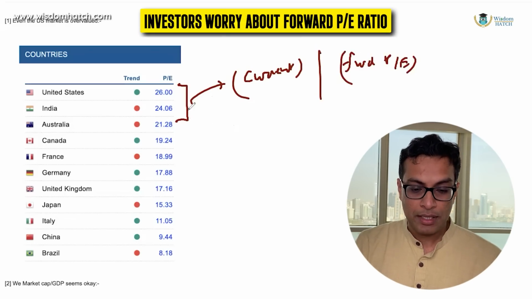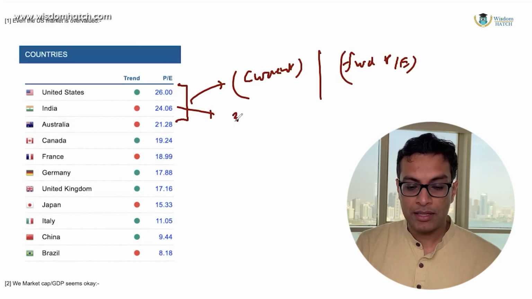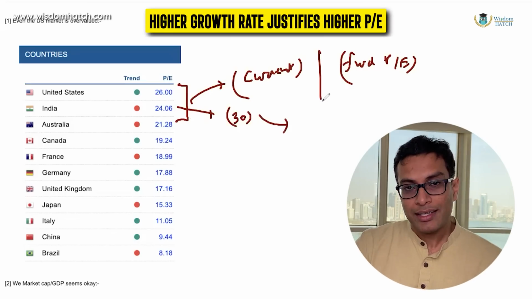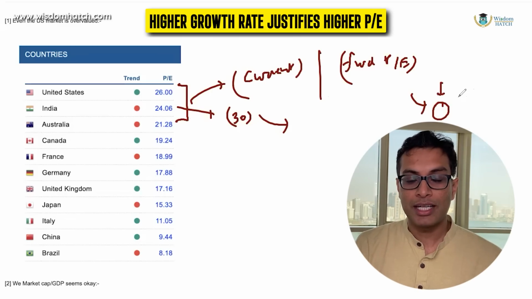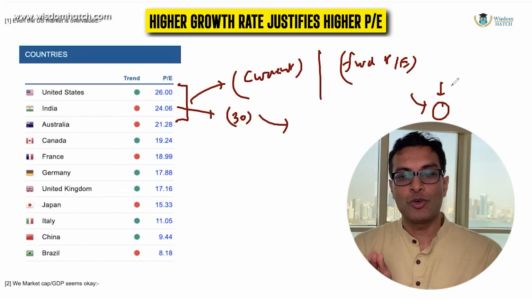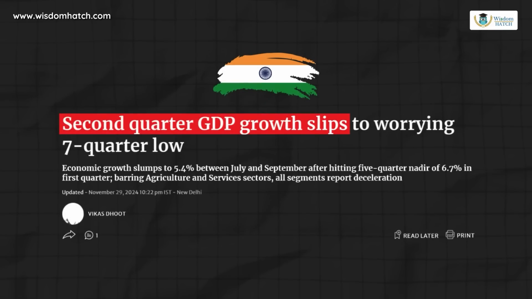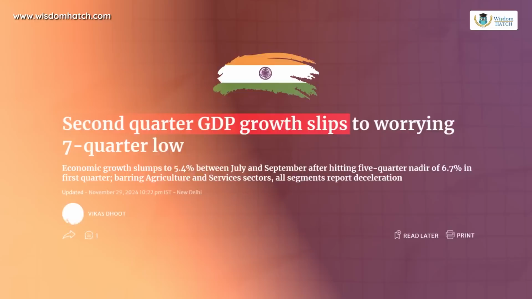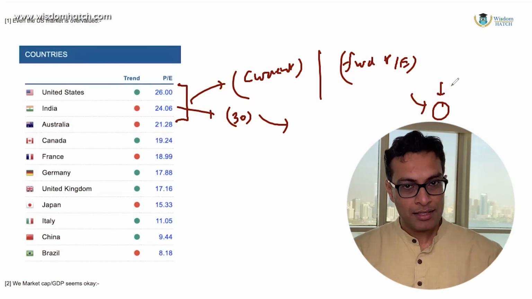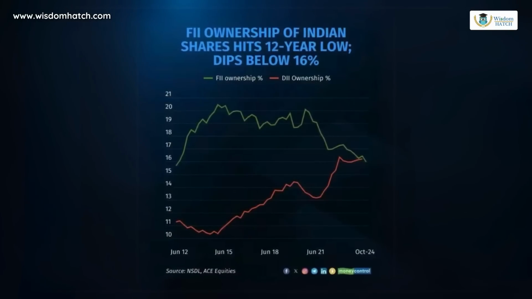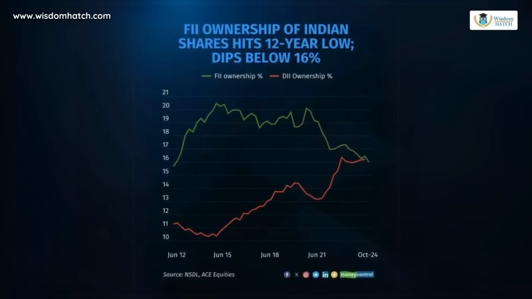Okay. For example, the PE of India could very well have been 30. And it would have been no problem at all had the growth rate in India been high. But our growth rate is not that high right now. It was supposed to be like 8-9%. Here we are speaking about a 5.5-6% growth rate, which is not really fascinating for investors. And therefore, again, I keep pointing to this data set here that FIIs have been selling the Indian market for the last 4 or 5 years now. Post-COVID, they have aggressively been selling the market.